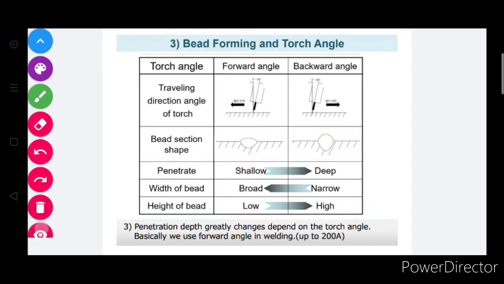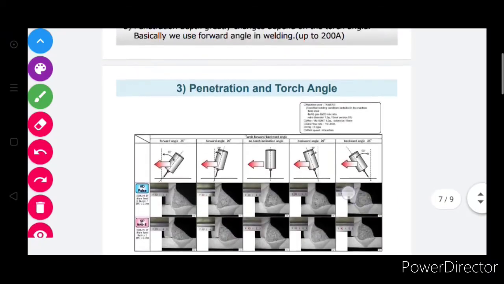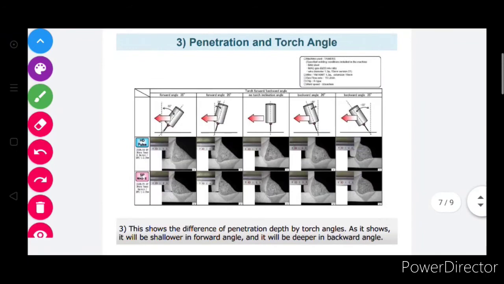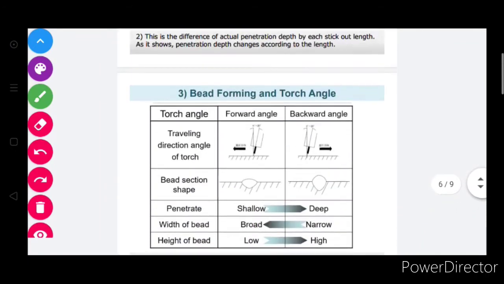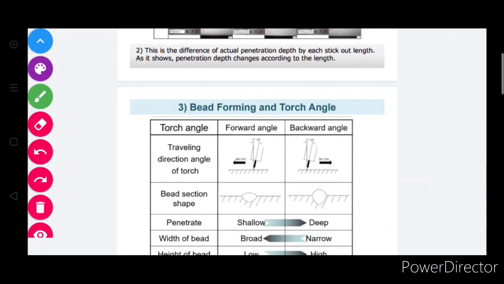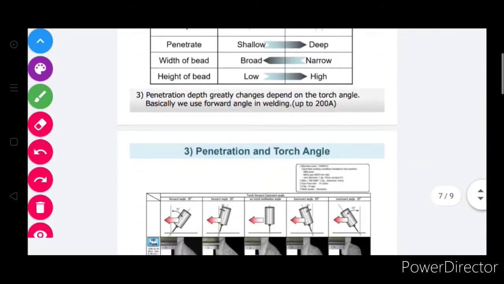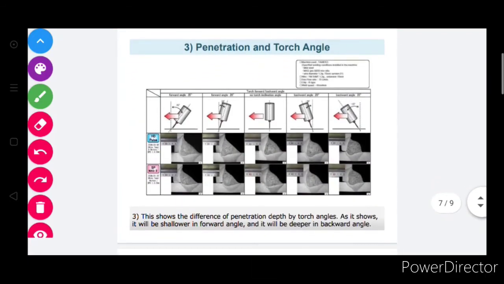So friends, come to the next one, where the second last topic is penetration and torch angles. This is the torch angles and directions, push and pull, and this is what happened. This is the practical image. Basically, what happens when you use these torch angles. The welding penetrations for different torch angles are shown on the screen.